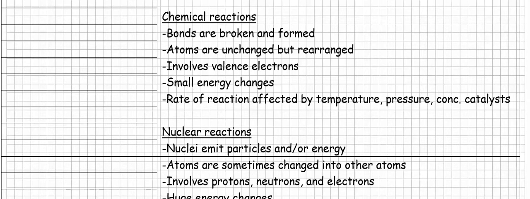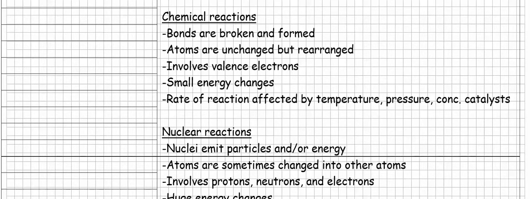Chemical reactions involve outer level electrons, valence electrons. So when we have ionic bonds or covalent bonds or metallic bonds, those are going to be formed through the involvement of only the outer shell electrons, called the valence electrons. Also, chemical reactions involve only small energy changes.